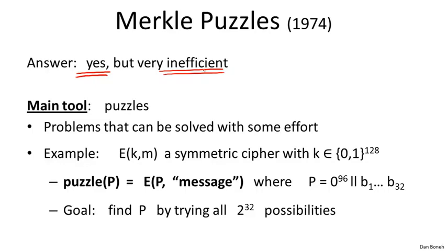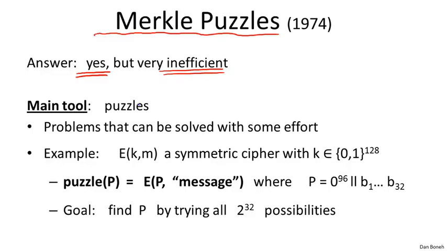The simple protocol I want to show you is what's called a Merkle Puzzles protocol. This protocol was invented by Ralph Merkle back in 1974 when he was just an undergraduate. Interestingly, he invented this protocol as part of a seminar that he took, but apparently the professor didn't quite understand the significance of the contribution, and as a result, Ralph Merkle actually graduated and then moved to Stanford, where he became Marty Hellman's student, and they've done a lot of good things in public key cryptography since then. So let me show you how Merkle puzzles work.